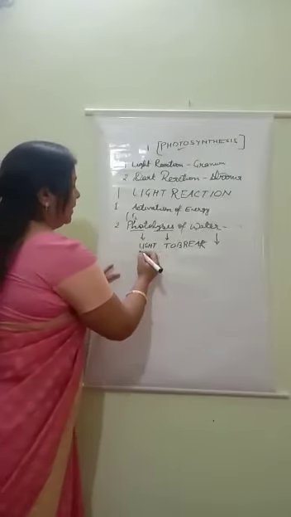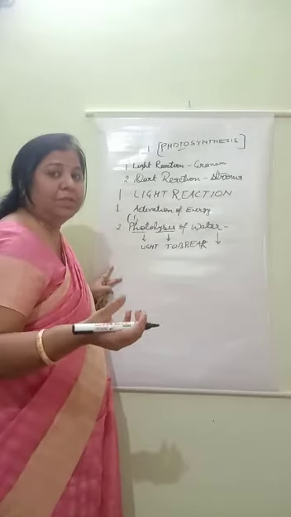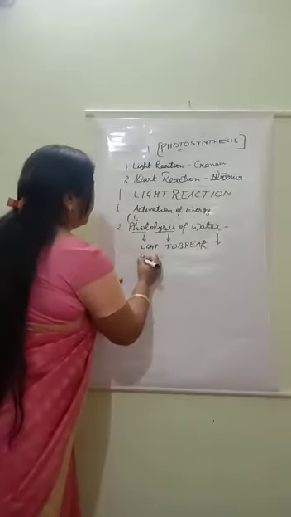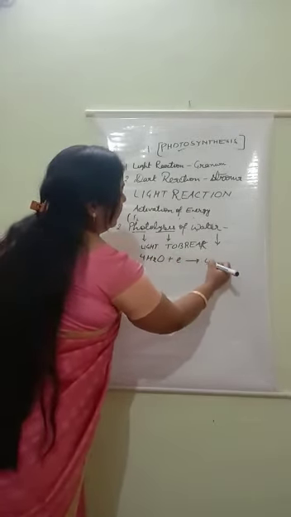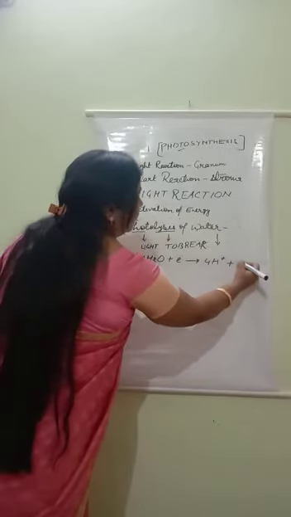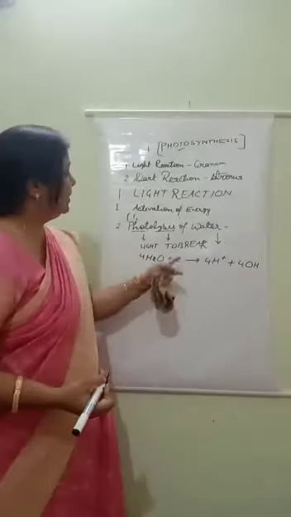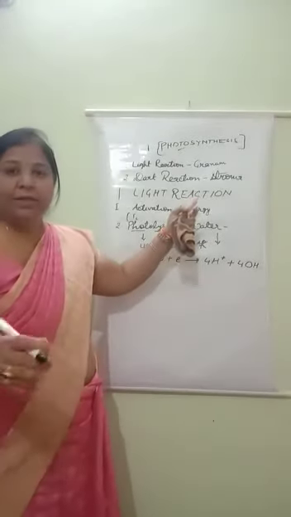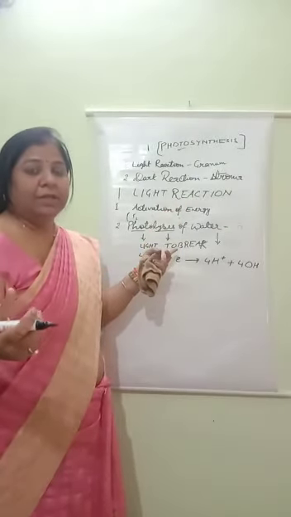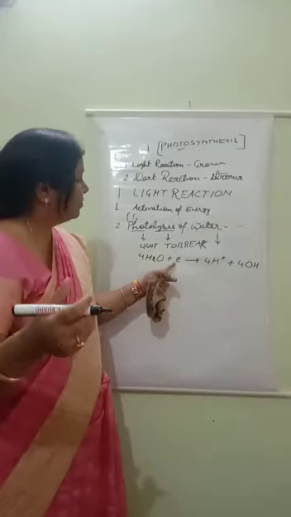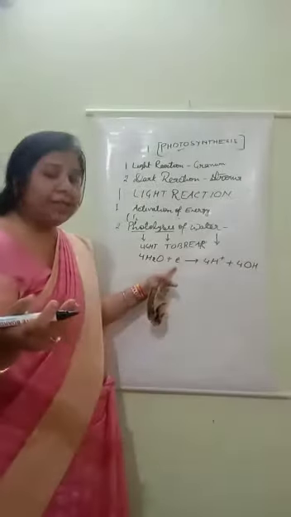So listen carefully. You all know that water is the raw material for the process of photosynthesis. So that water, now by the action of energy, breaks into 4 hydrogen ions and 4 hydroxyl ions. Understood all of you? So here energy is present. Just now I told you that energy is present in the granum because lots of energy is formed by the activation of chlorophyll. So by the activation of chlorophyll, they release energy.